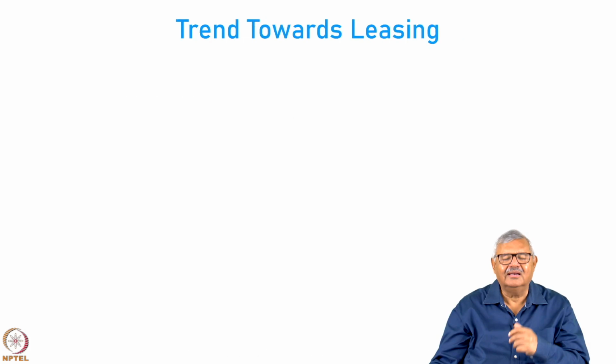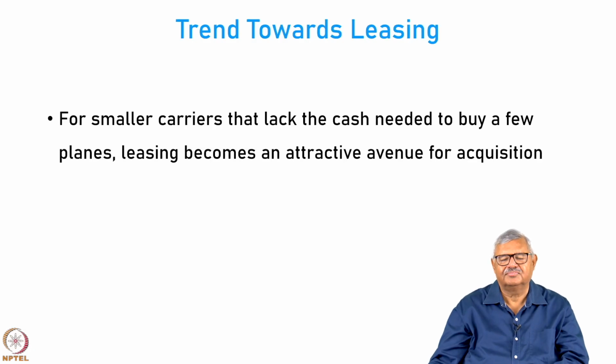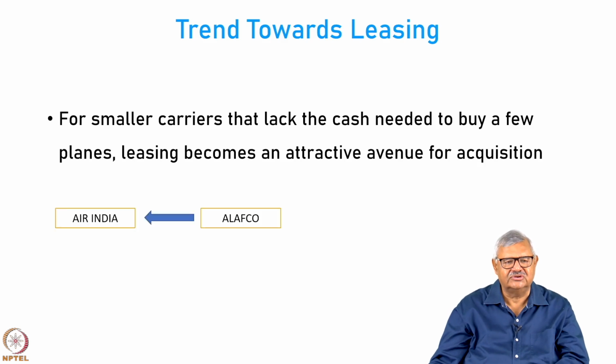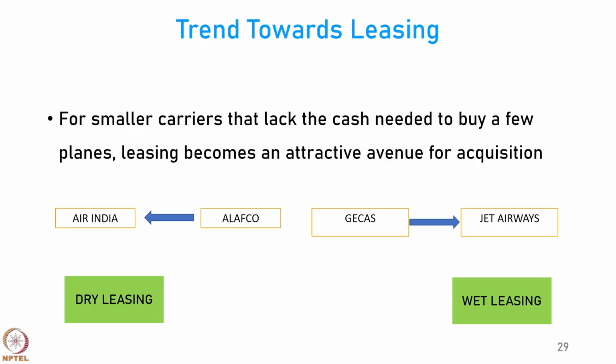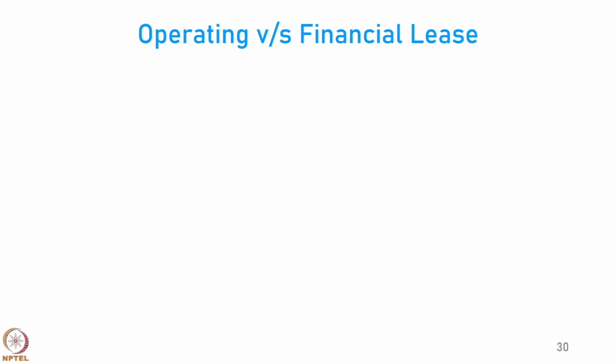So, currently there is an increased trend towards leasing. For small airlines or carriers that lack the cash needed to buy a few planes, leasing becomes an attractive avenue for acquisition. For example, Air India leases aircraft from LFCO, and Jet Airways used to lease aircraft from GICAS. There are 3 types of leasing: dry leasing, where you get only the aircraft and use your own manpower. You have wet leasing, where you have the aircraft with the manpower, that means the pilots and the crew members, and you also have something called damp leasing, which is in between. Some part of the crew comes with the aircraft, but some of the crew can be your own crew.